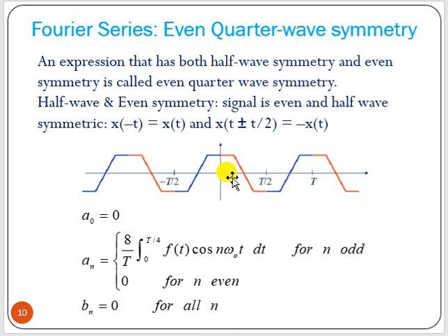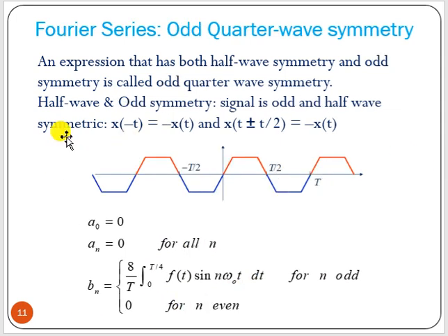Now for that case, if it is even, we will have only an terms for odd harmonics. Even harmonics are always 0, and bn is also always 0, a0 is also 0. So for half wave symmetry, we get a0 equal to 0, and we get odd harmonics of an and bn. If it is even, then you will have only odd harmonics of an, that is the cosine term, and bn will be 0.